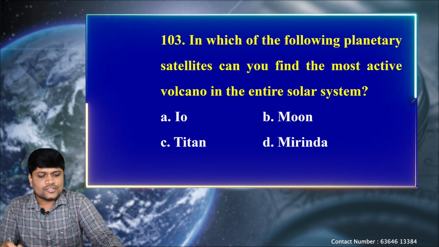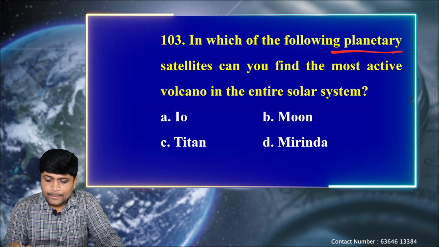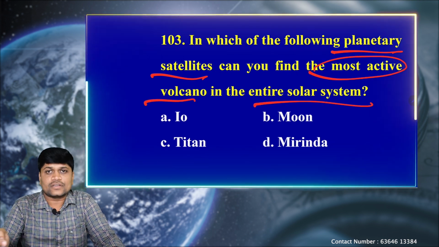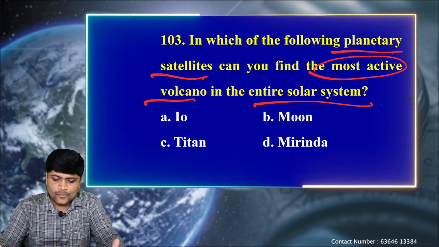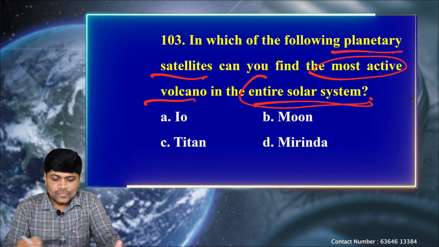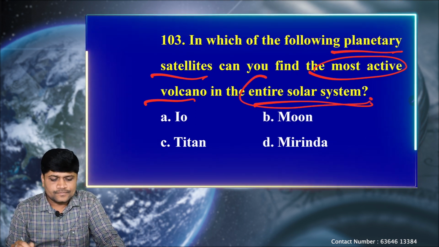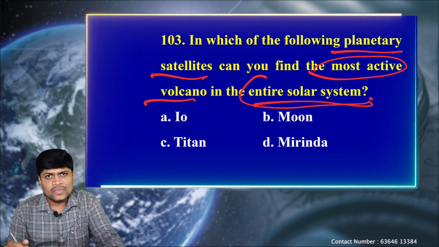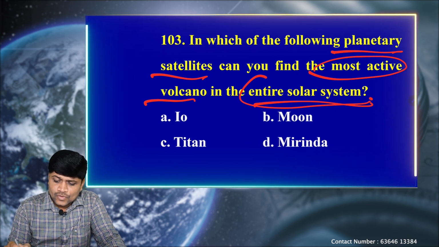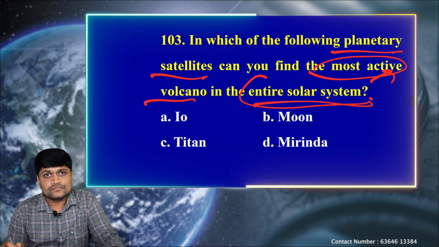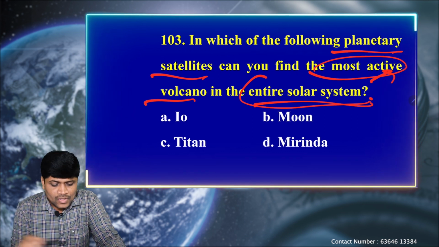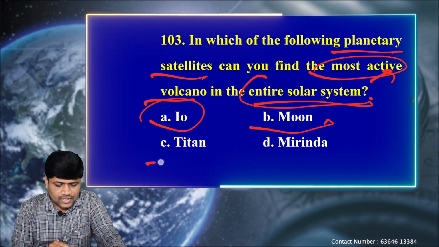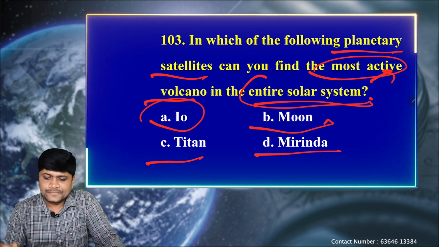Okay. Next question. In which of the following planetary satellites can you find the most active volcano in the entire solar system? The question is very clear. Okay. So again, we have a good number of satellites of different planets. Except Mercury and Venus, all the planets in our solar system have satellites. So within them, which has the most active volcano in the entire solar system? We have option A, Io, B, Moon, our Earth's satellite, C, Titan and D, Miranda.